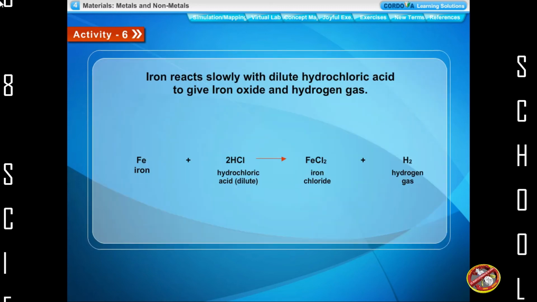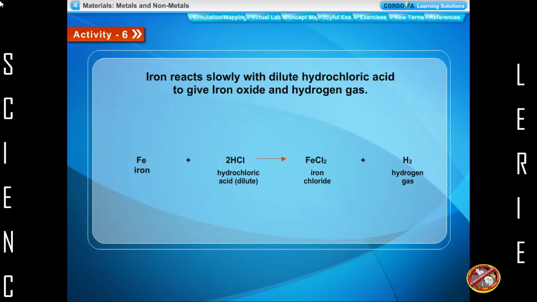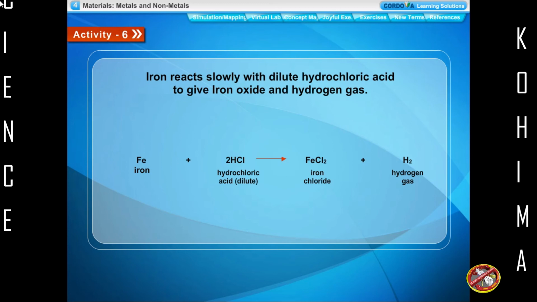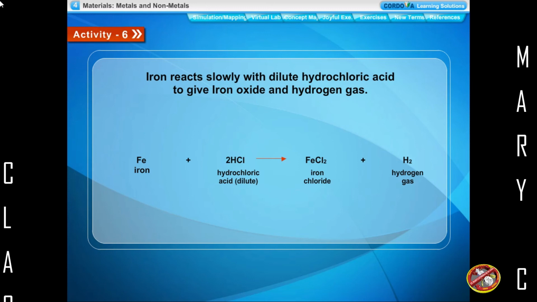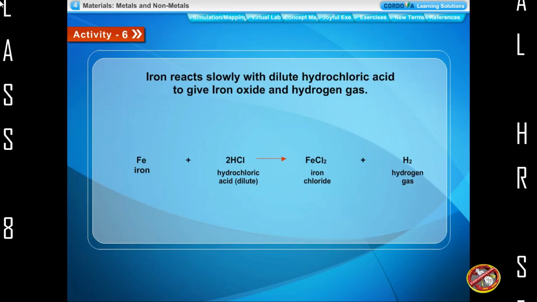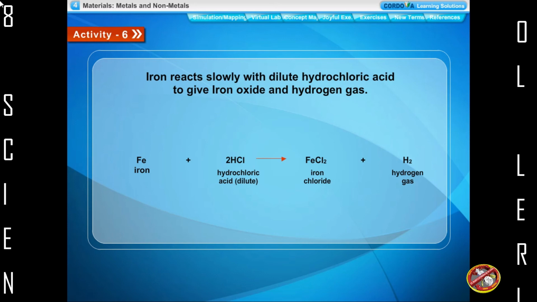Iron reacts slowly with dilute hydrochloric acid to give iron chloride and hydrogen gas. Iron plus dilute hydrochloric acid react to form iron chloride plus hydrogen gas.